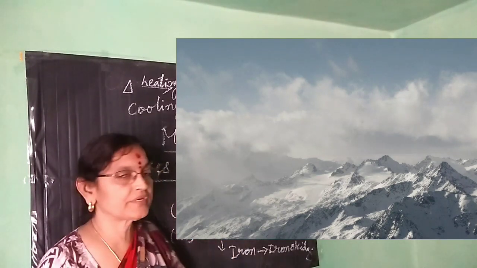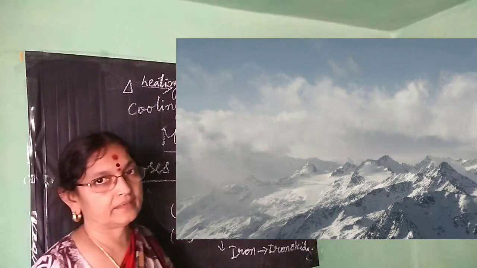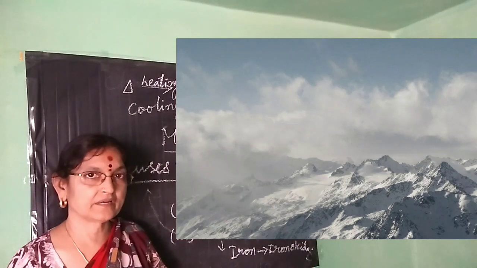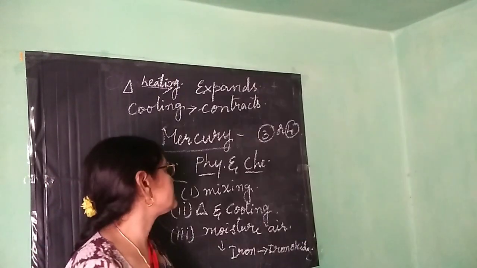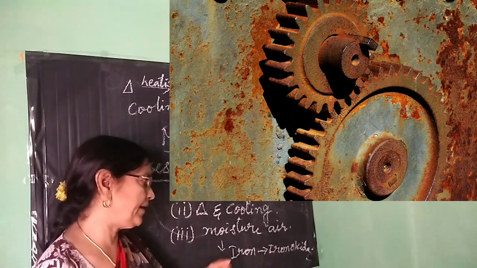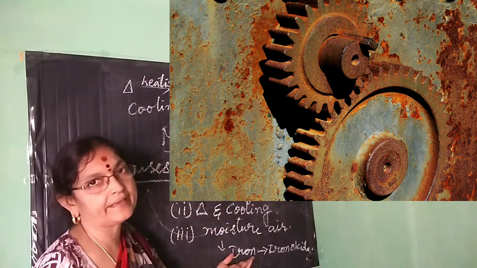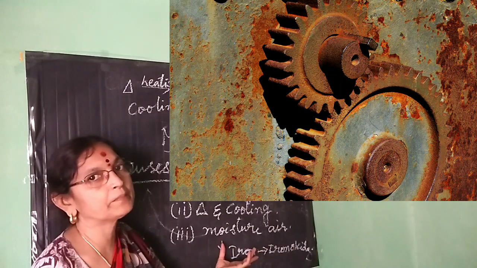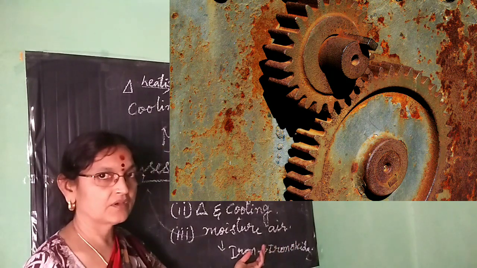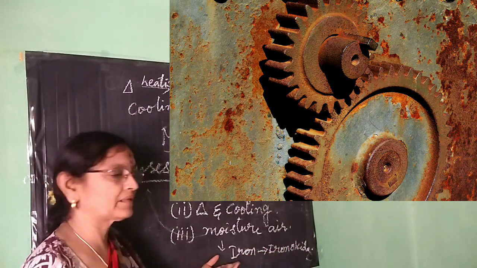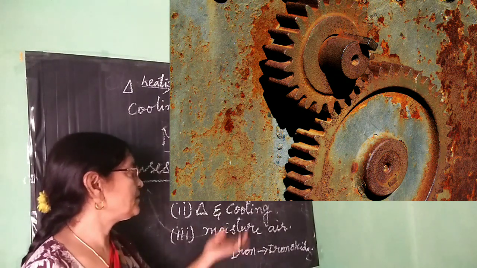Then coming to moisture in the air. Moisture in the air is humidity, the percentage of humidity present. Snowfall and cloud formation come under physical change. Whereas moisture in the air in chemical change is the rusting of iron. Here iron becomes iron oxide. The composition is changed, and the color is changed in this case. From iron oxide you won't get the iron back. So this is the best example of the effect of moisture for chemical change.